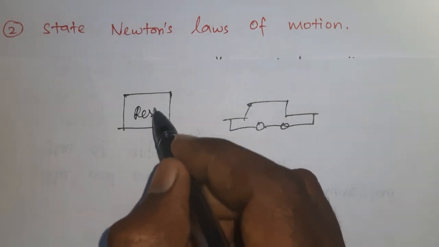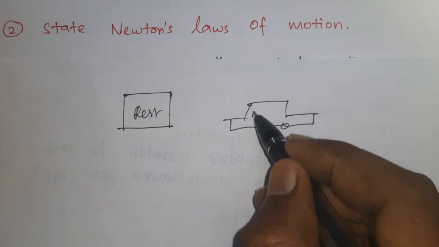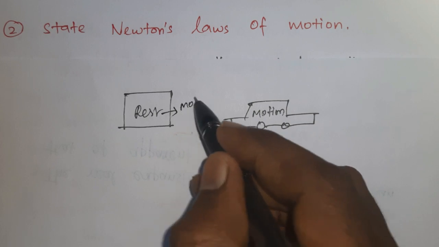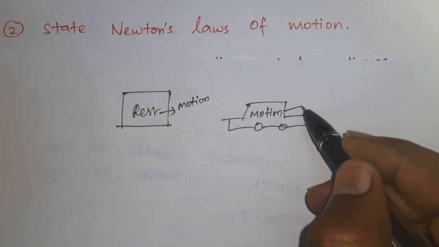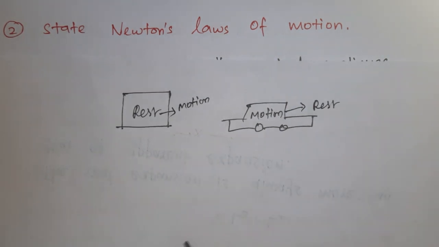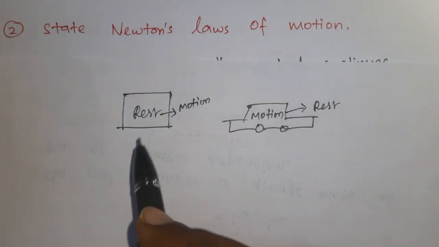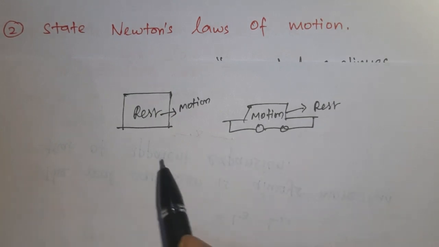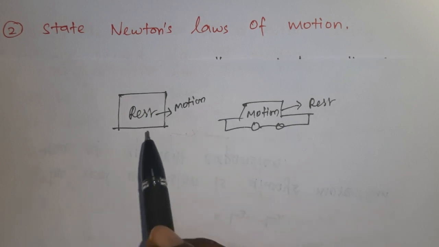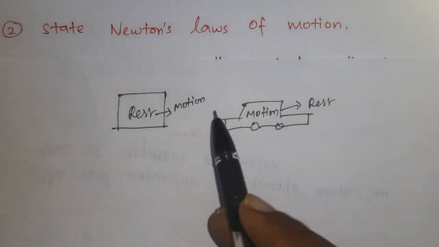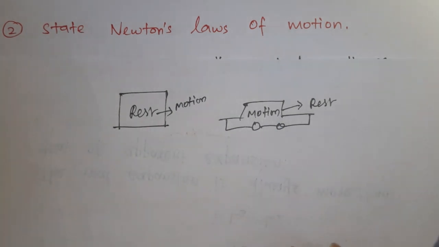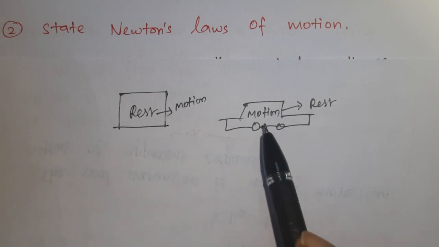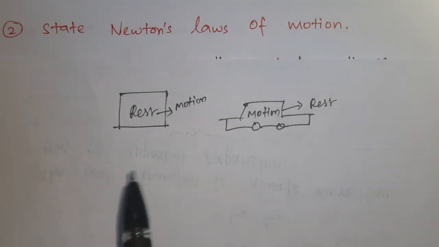This is an object in the state of rest. This is an object in the state of motion. If the rest object wants to be in motion, or the moving object wants to be at rest, it will not happen by itself unless an external force acts on it. That external force is nothing but an unbalanced external force. The unbalanced external force changes the state of the object from rest to motion or motion to rest. So simply we can explain: a rest object always will be at rest, and a moving object always will be moving, without external force acting on it.